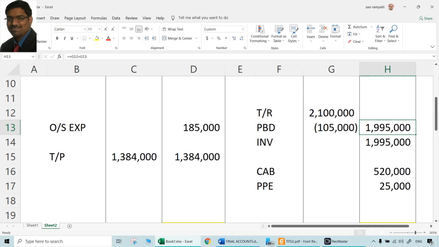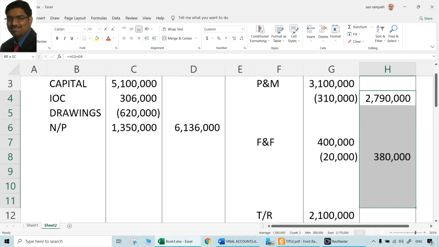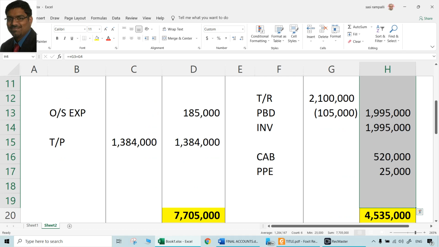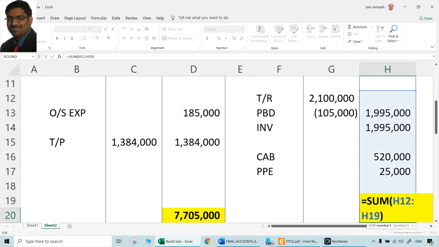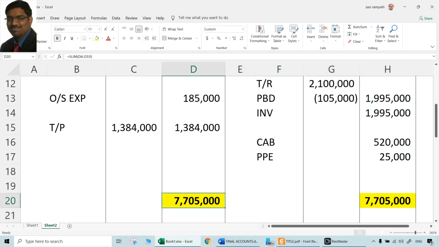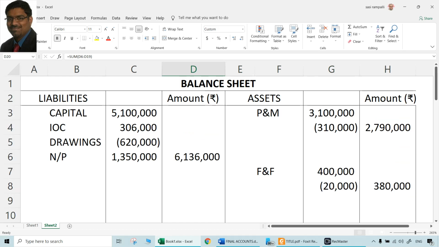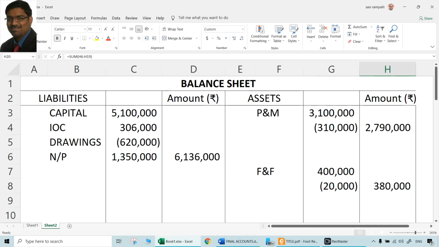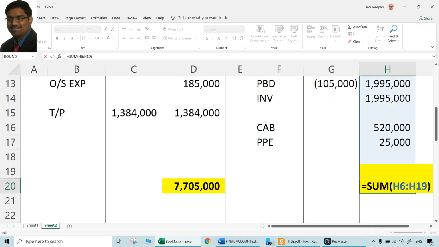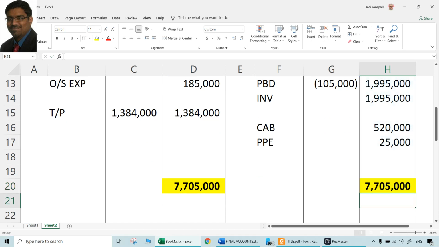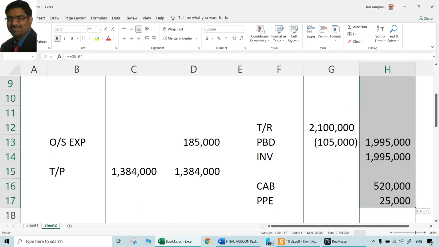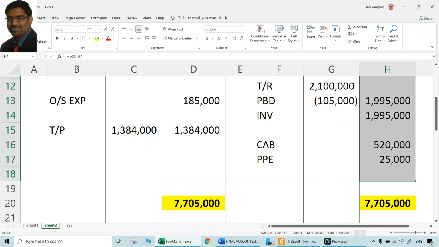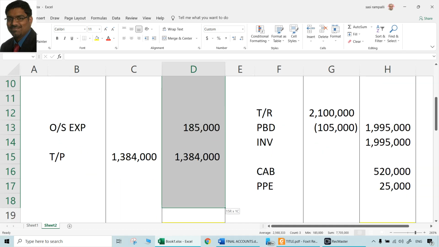Obviously, ideally this total should match. Whatever is in the outer column has to be totaled. So the balance sheet total is, okay, there are some more items there. 77 lakhs 5,000. That is the total of the balance sheet. You have to do it manually and check that. 77 lakhs 5,000, both on the asset side and the liability side.